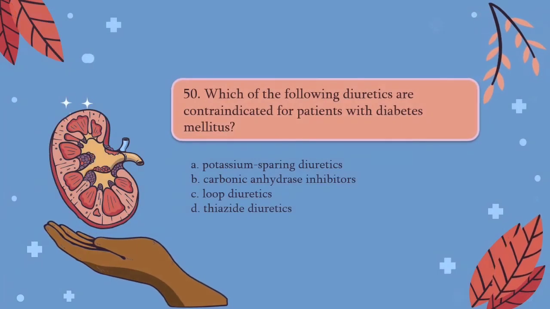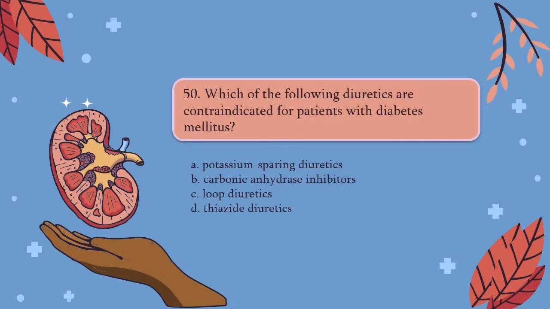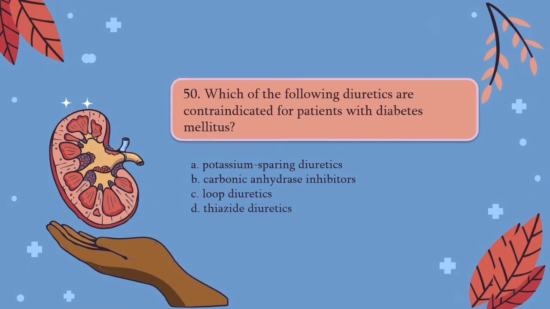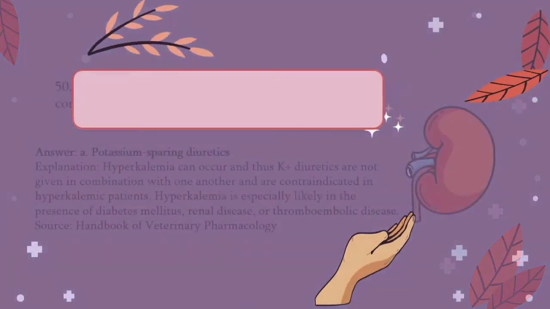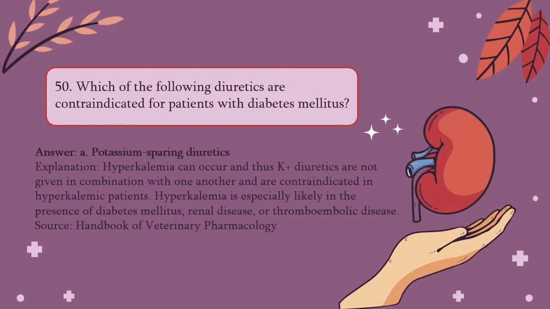For the last question, which of the following diuretics are contraindicated for patients with diabetes mellitus? A. Potassium-sparing diuretics, B. Carbonic anhydrase inhibitors, C. Loop diuretics, and D. Thiazide diuretics. The answer for that would be potassium-sparing diuretics. Hyperkalemia can occur and thus potassium-sparing diuretics are not given in combination with one another and are contraindicated in hyperkalemic patients. Hyperkalemia is especially likely in the presence of diabetes mellitus, renal disease, or thromboembolic disease.